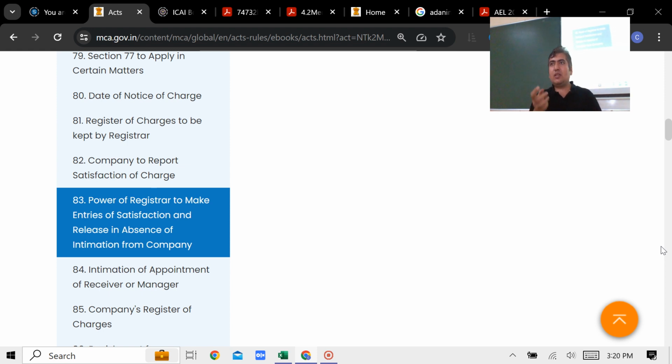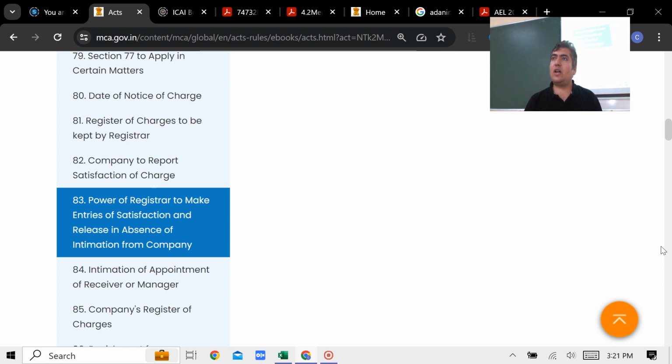So here the question comes: if no one has filed the form to satisfy, still can ROC voluntarily record the satisfaction? Answer is yes. It is provided under section 83. So 83 की बात कहता है, क्या कहता है? That even without any intimation, without any form, if ROC wants to record the satisfaction, it can do. But before that, it has to give the notice before 30 days. Do you have any problem? If you have, just show me the concern. That's all.